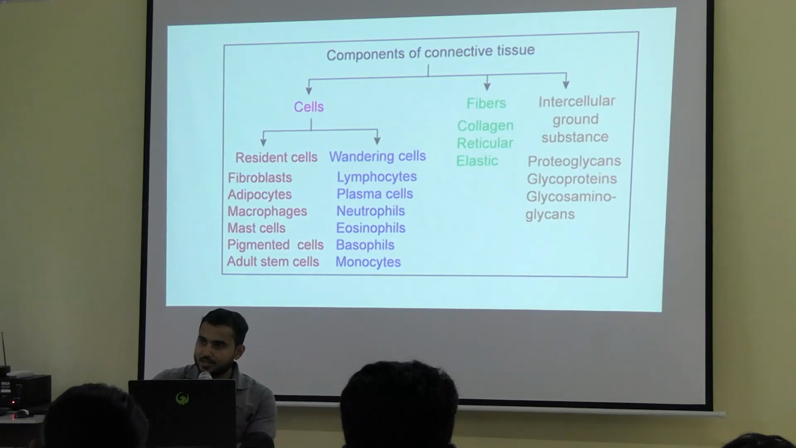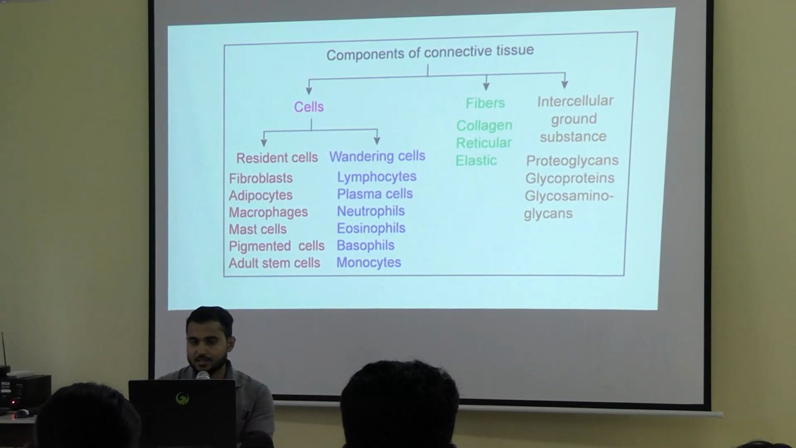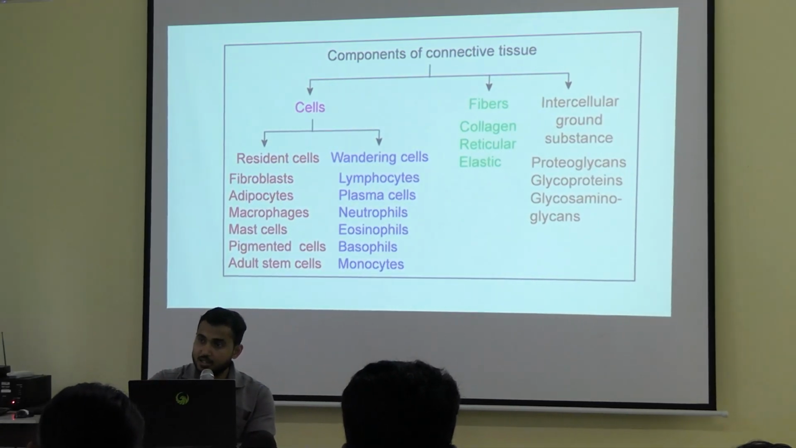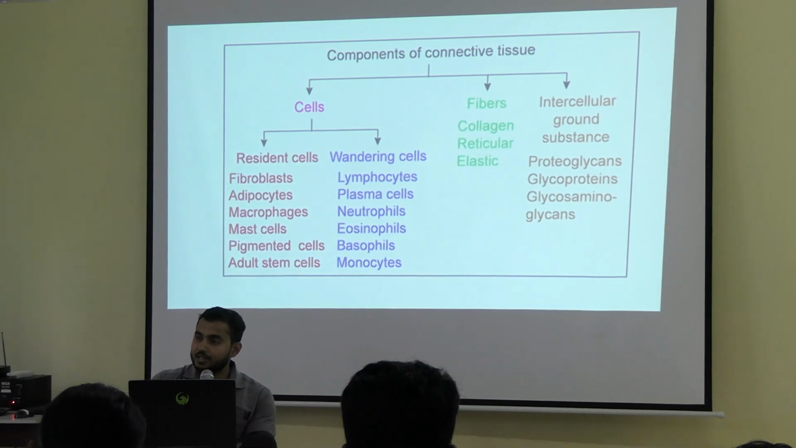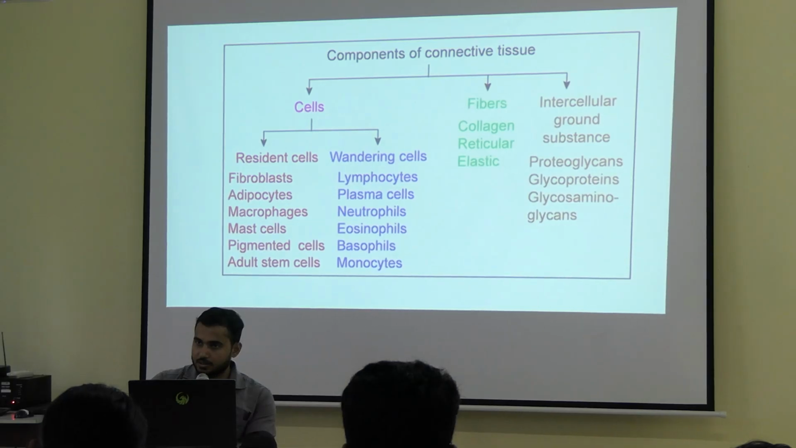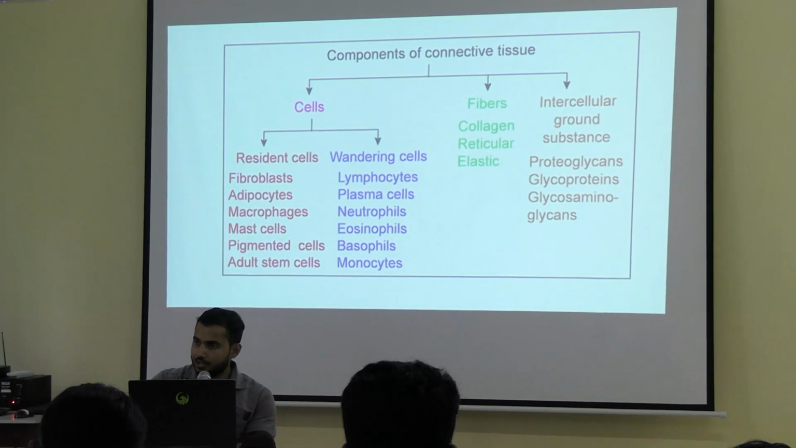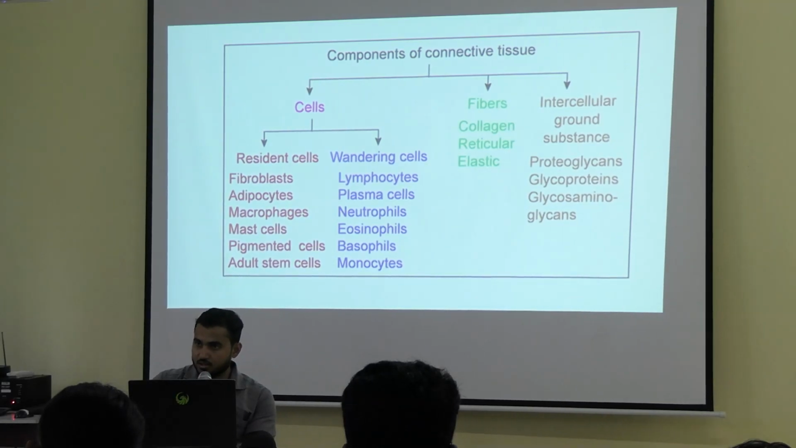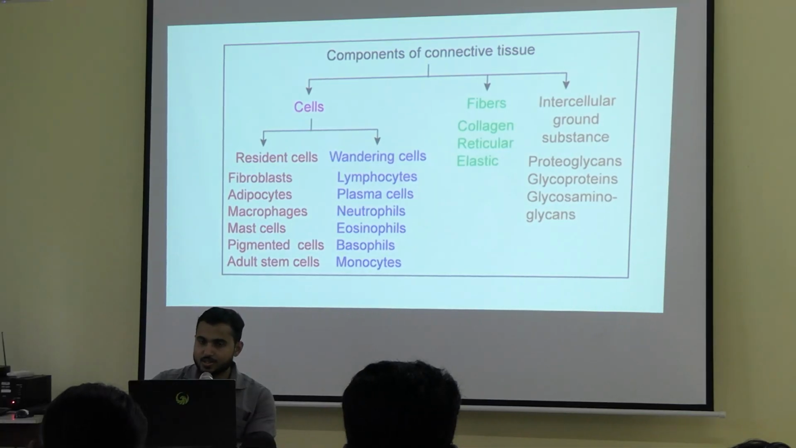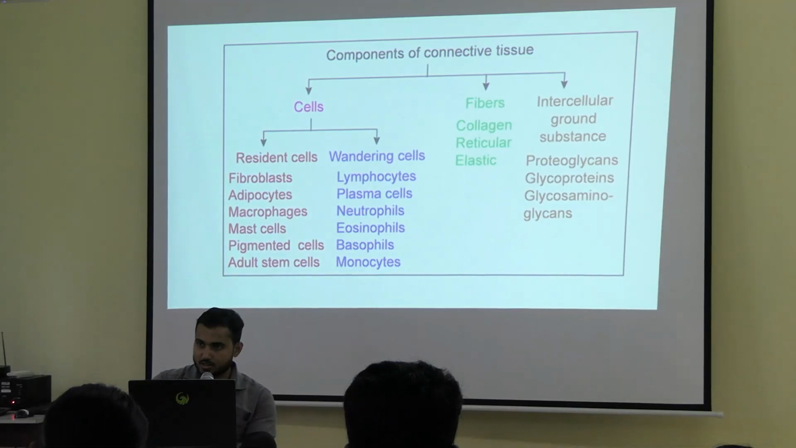Now, how many types of cells are there? Two types of cells. What are those two types? Resident cells and wandering cells. Resident cells mean permanent cells. They are permanently present in the connective tissue. Wandering cells are also called free cells. They are not permanent members. They are just like refugees. From somewhere else they have migrated to the connective tissue. If you see the list, it is mainly made up of different types of WBCs. As you can see in the list: lymphocytes, neutrophil, eosinophil, basophil, monocytes, etc.